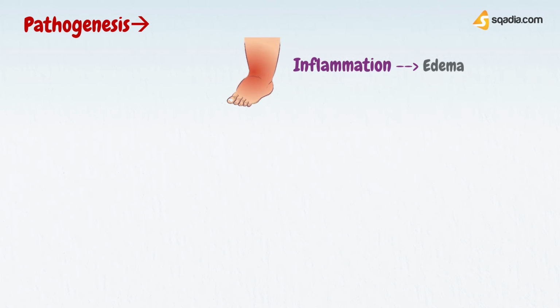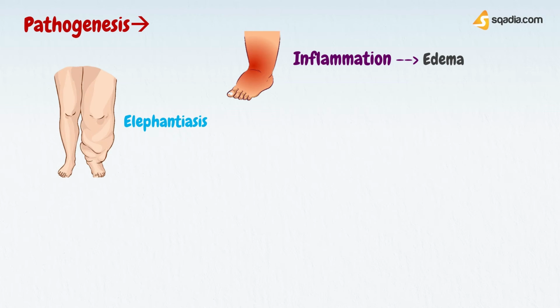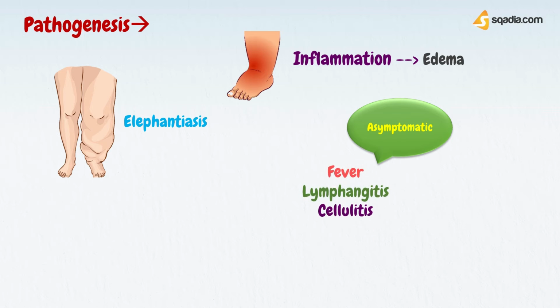If we talk about the pathogenesis steps of filariasis, adult worms in the lymph nodes cause inflammation that eventually obstructs the lymphatic vessels, causing edema. Massive edema of the legs is called elephantiasis. Note that microfilariae do not cause symptoms. Early infections are asymptomatic. Later, fever, lymphangitis, and cellulitis develop.